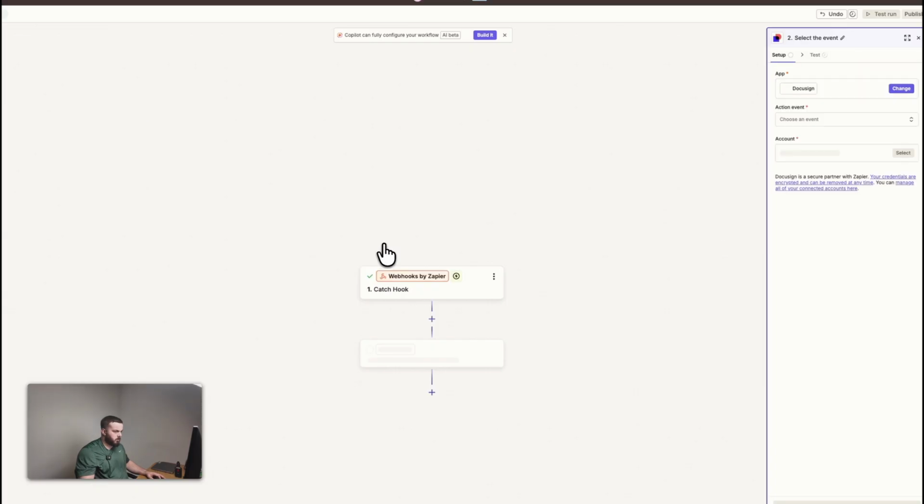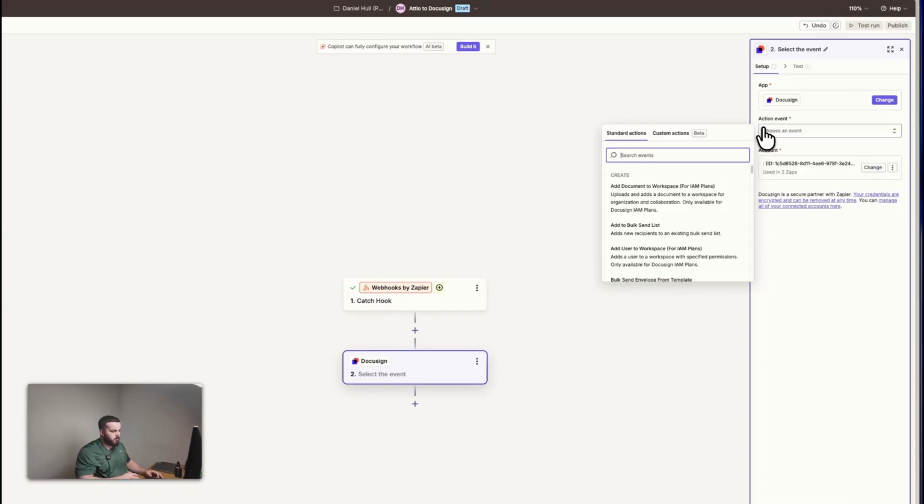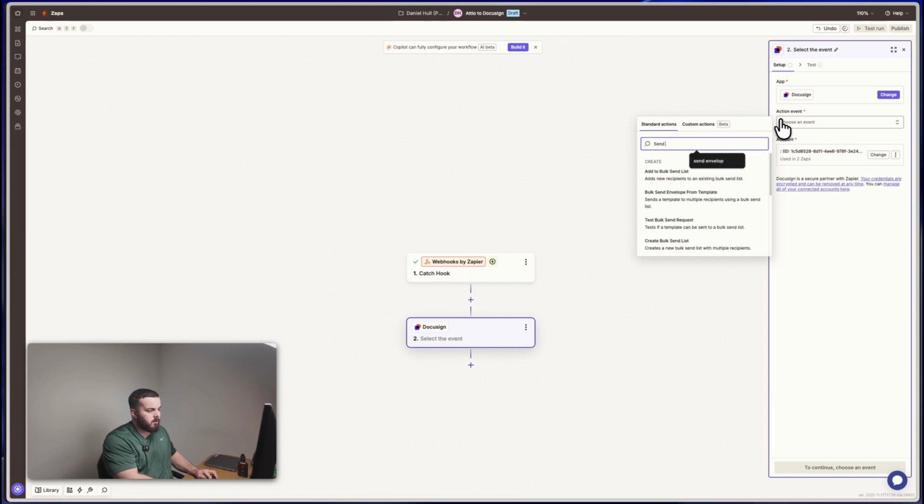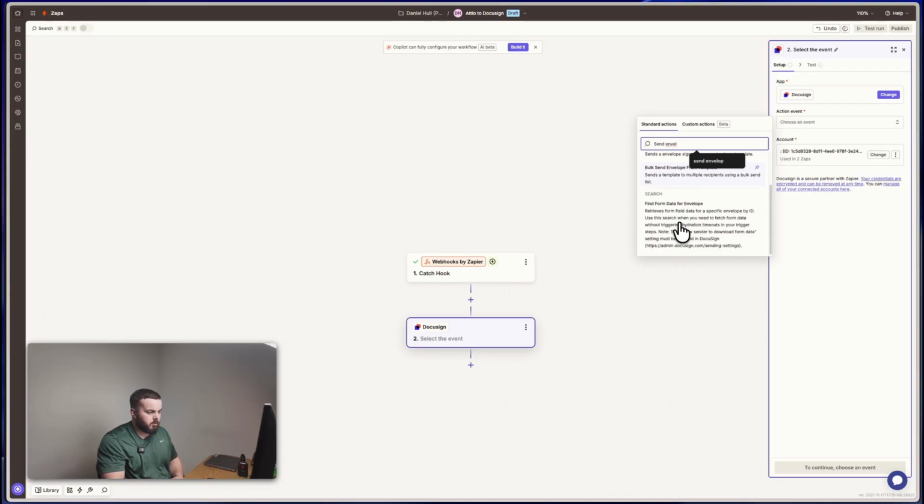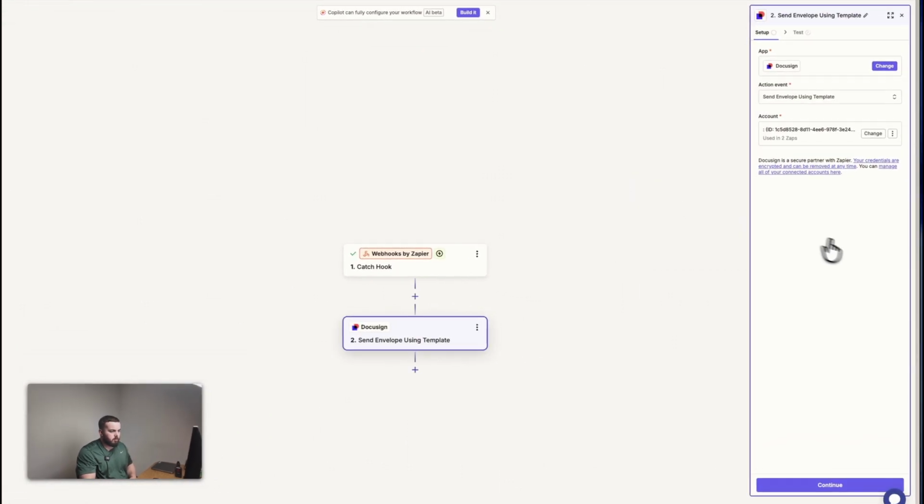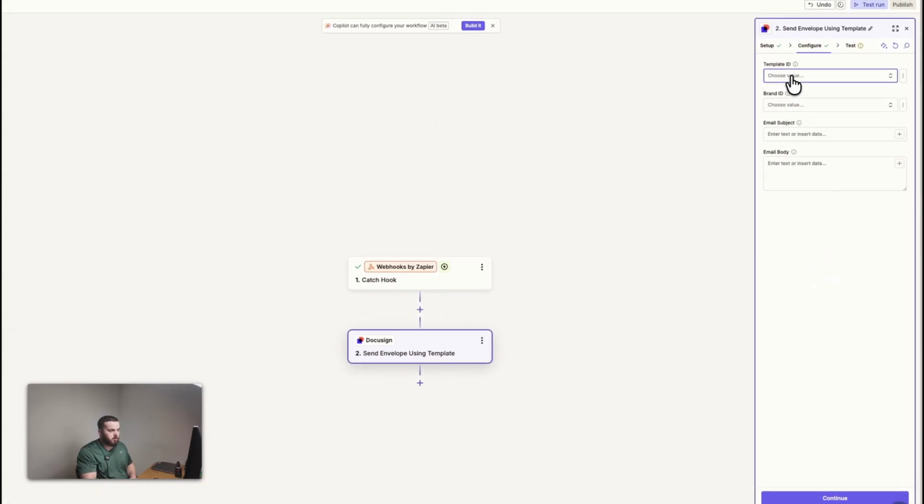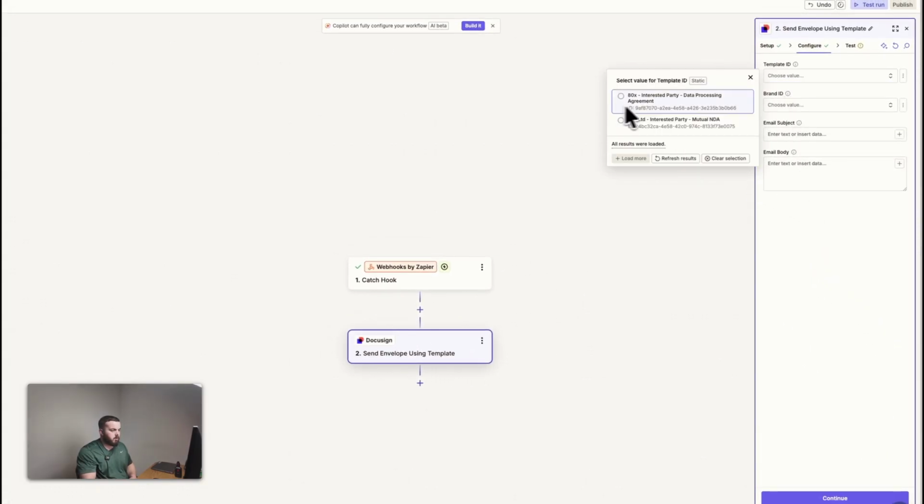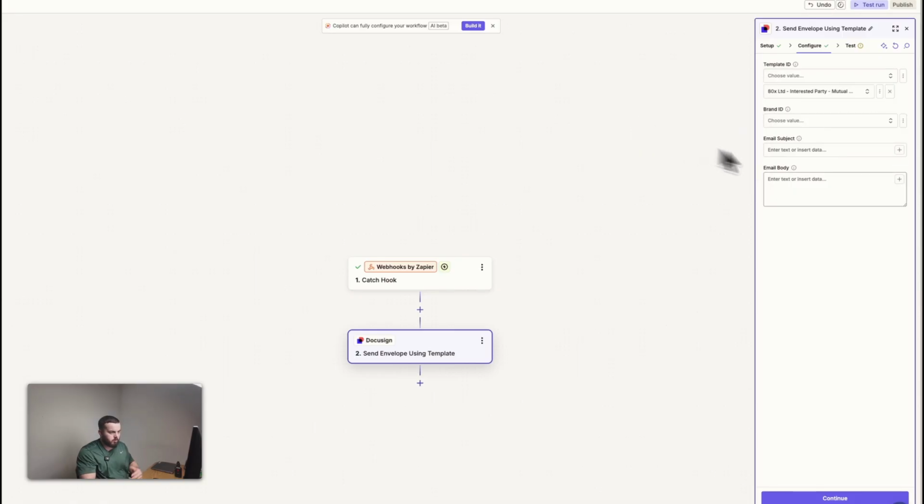And I'm now going to choose DocuSign. On action event, I'm going to choose send envelope using template. And that's just the way that ATX has the agreement set up. I guess there are a whole bunch of different actions you could use here. So for now, I'm going to choose send envelope using template. Make sure your account's connected, and then on continue, we can choose the template ID. So I'm going to do two templates. The first one we'll do is the NDA.